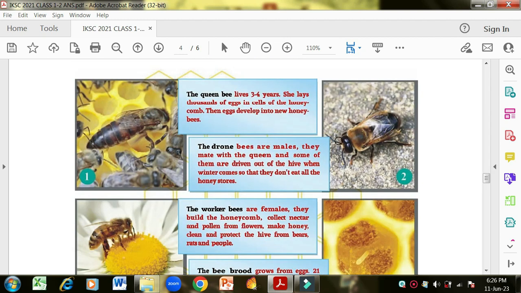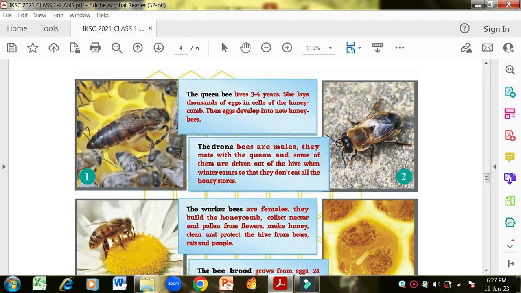Then the second picture is of the drone. The drone bees are males. They mate with the queen, and some of them are driven out of the hive when winter comes so that they don't eat all the honey stores. Now this male bee, the queen bee is female definitely, and this male bee that is called drone, the purpose of this is just to fertilize the egg. It doesn't do any other work, and in winters even it is driven out of the beehive so that less honey is consumed.